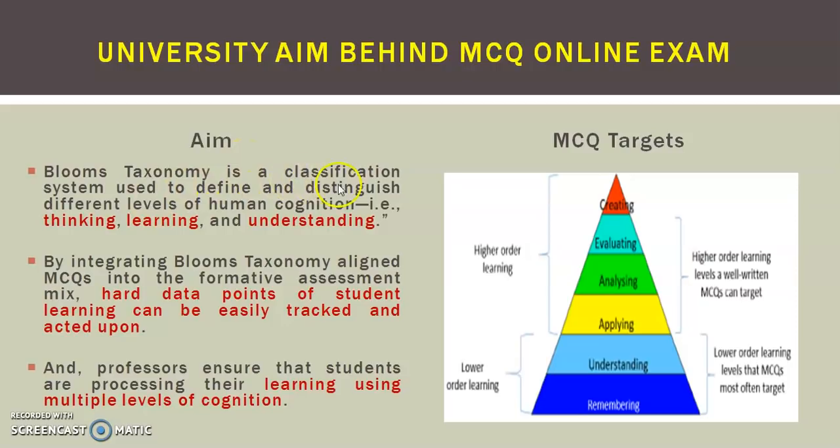Bloom's taxonomy is a classification system to distinguish different levels of human cognition, that is thinking, learning and understanding. By integrating Bloom's taxonomy, aligned MCQs in a formative assessment, mixed hard data points of students' learning can be easily traced and acted upon. So purposefully professors ask various questions from those categories. Generally understanding and remembering, the lower order learning, is easy to go ahead with. The maximum questions will be from this side, and very few, the very difficult ones, will be there, very less once again.